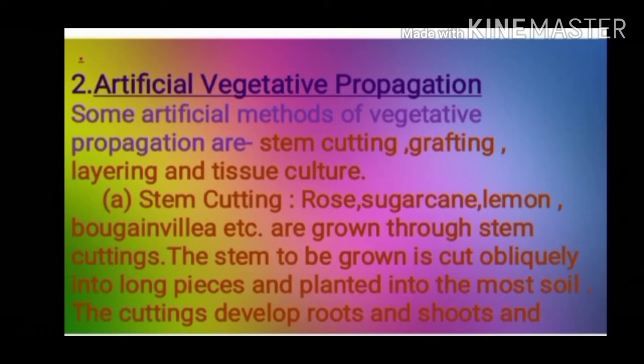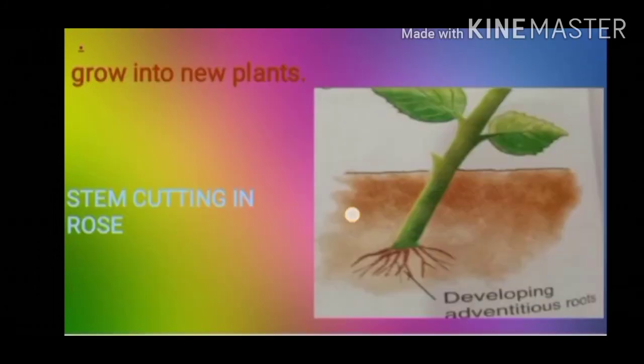Stem cutting. Rose, sugarcane, lemon, bougainvillea, etc. are grown through stem cuttings. The stem to be grown is cut obliquely into long pieces and planted into moist soil. The cuttings develop roots and shoots and grow into new plants. As you can see here in this diagram, stem cutting in rows is shown here.